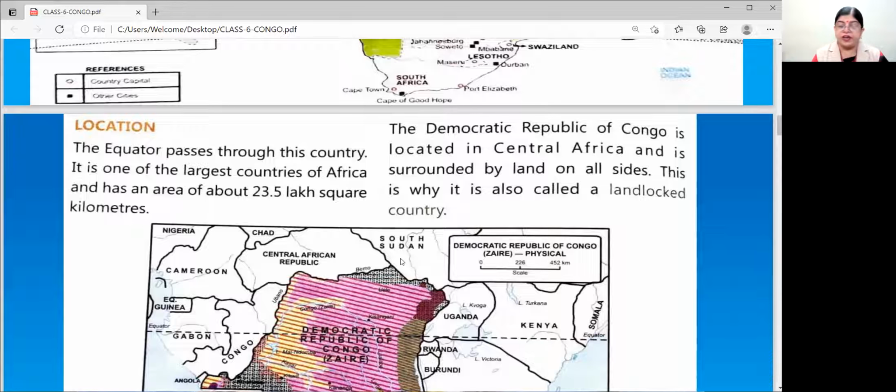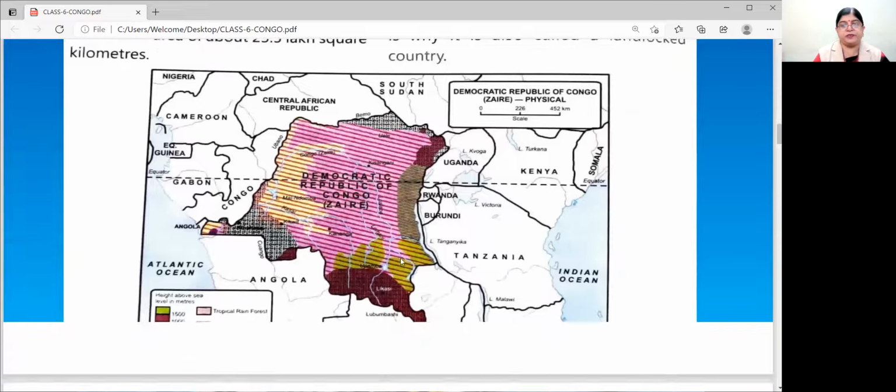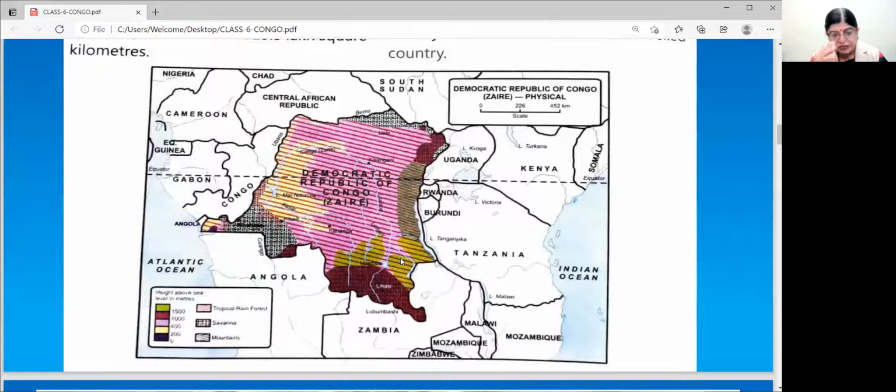Just see now. We'll see the names of the countries. Zambia, Angola, Tanzania, Burundi, Rwanda, Uganda, South Sudan, Central African Republic, Congo. Okay, and I think Angola also. Just let me confirm. Yes, I'm right. That is Angola also.